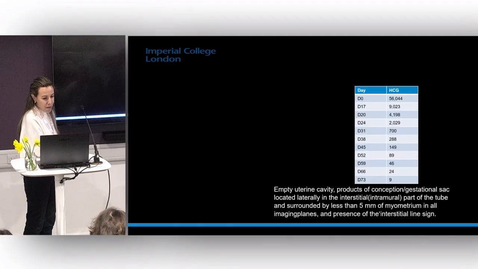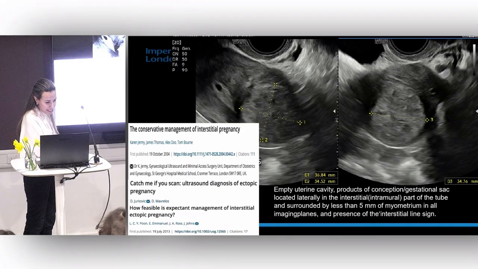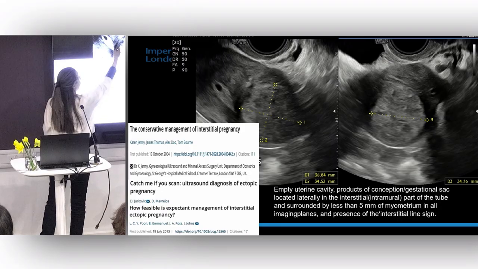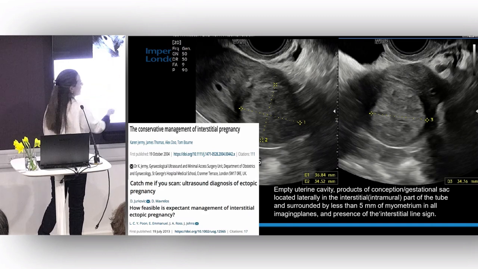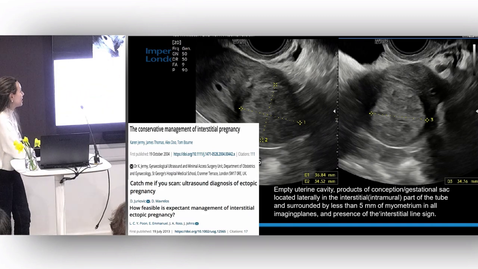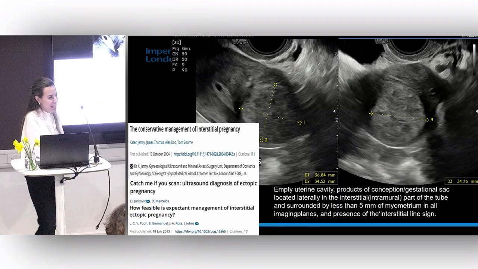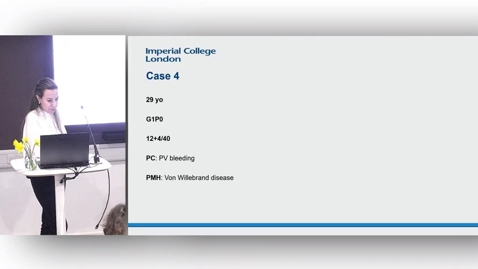There are no real diagnostic algorithms, or validated diagnostic test criteria, I should say, but you could see people talk about this interstitial line sign where it's separate from the cavity, and a very laterally placed pregnancy, and also very little myometrium around the pregnancy. But I know Professor Timmerman is going to talk about this more in his lecture. But just be careful on both sides, over-diagnosing interstitial when actually a pregnancy is just angulated laterally in the cavity.